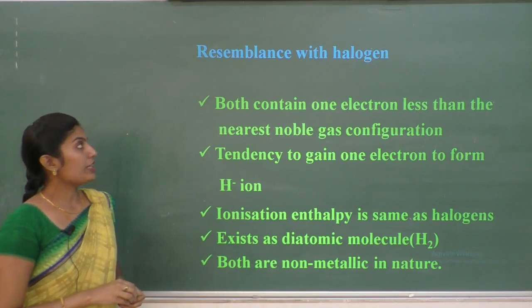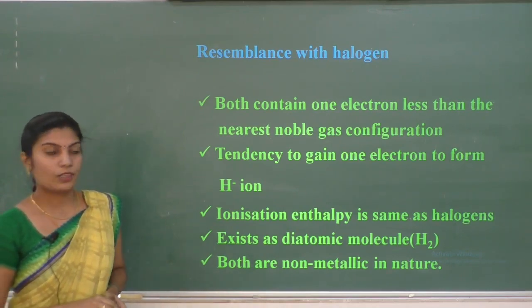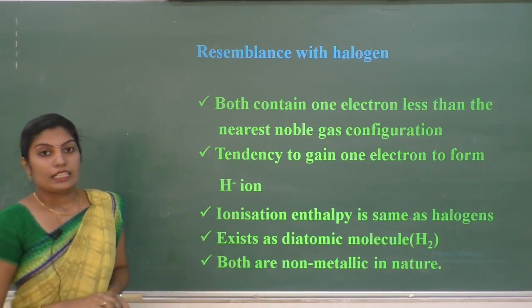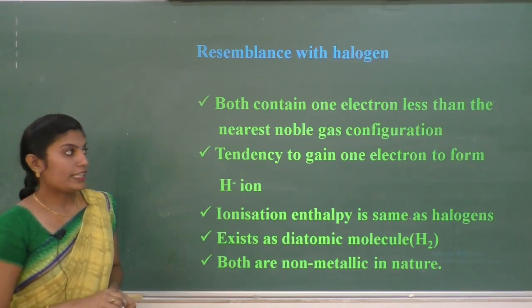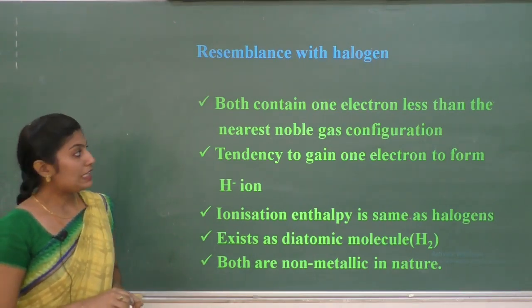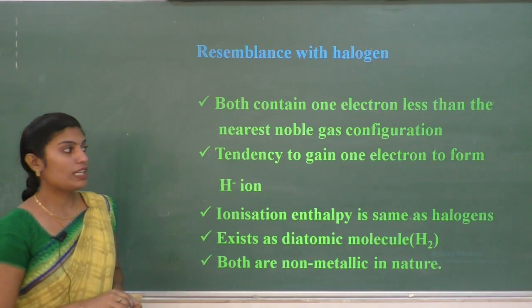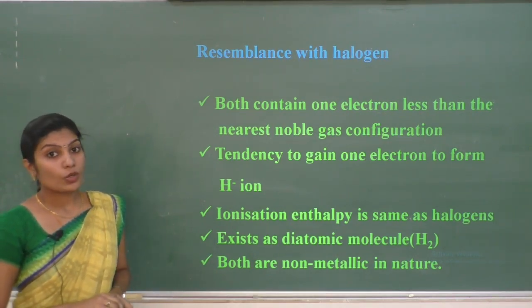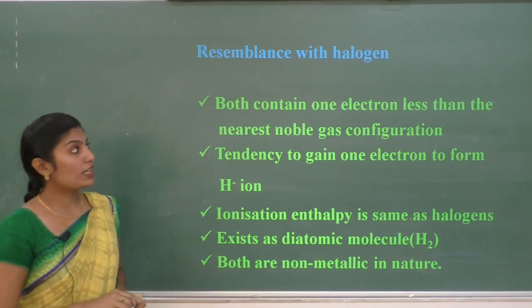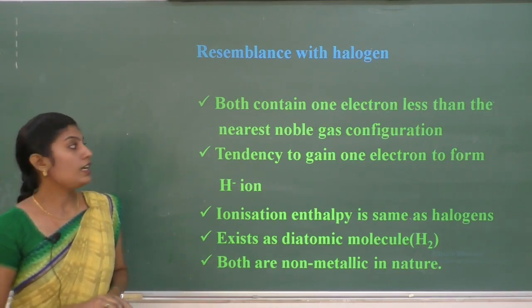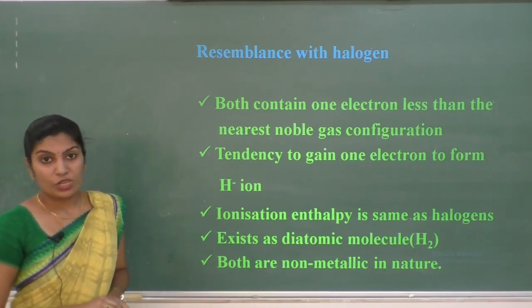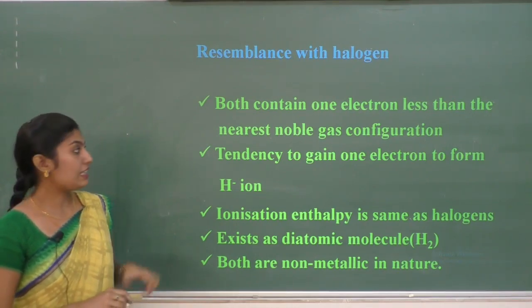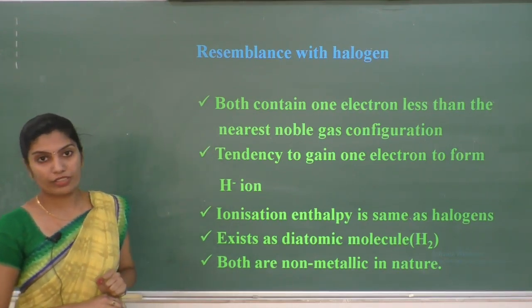Next, coming to resemblance with halogens. Both contain 1 electron less than the nearest noble gas configuration. What do you mean by this? Group 17 elements are called halogens. Both contain one electron less than the nearest noble gas configuration.